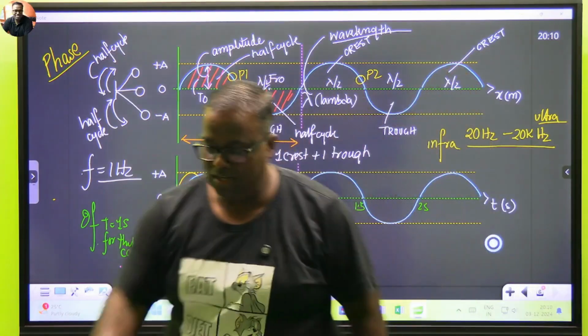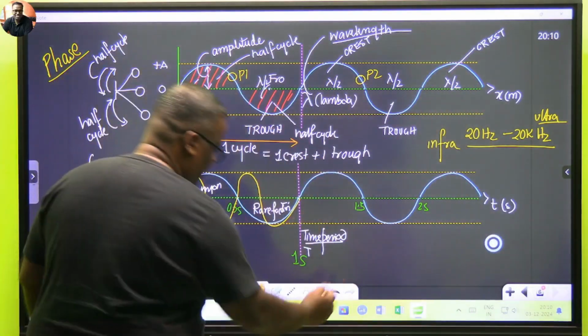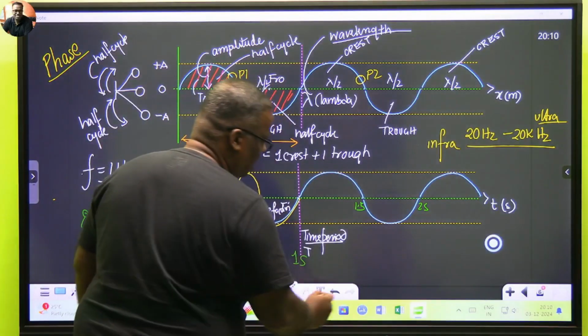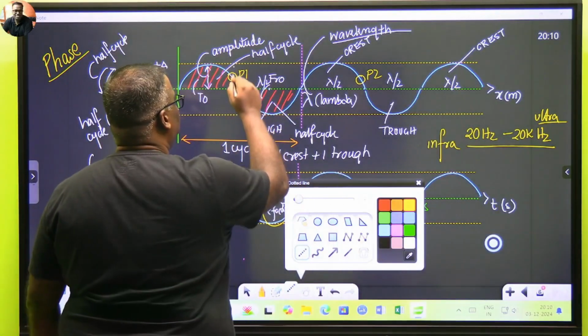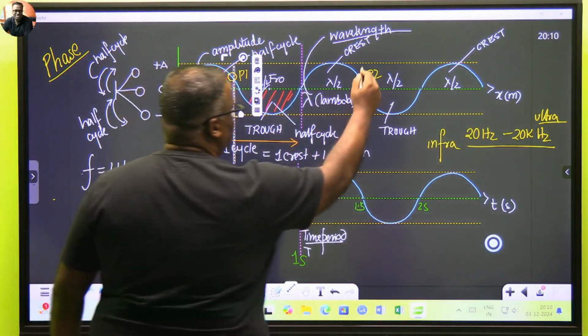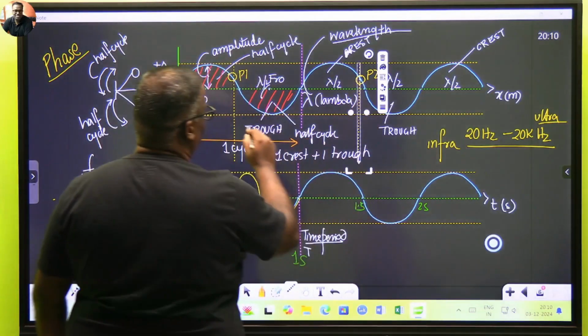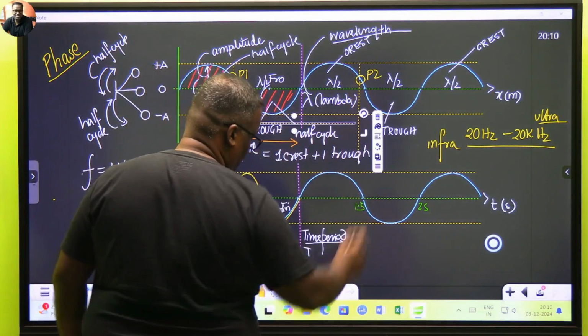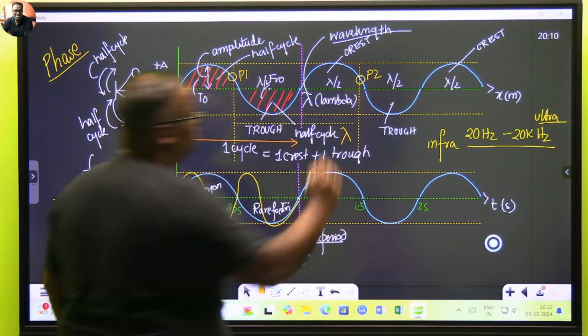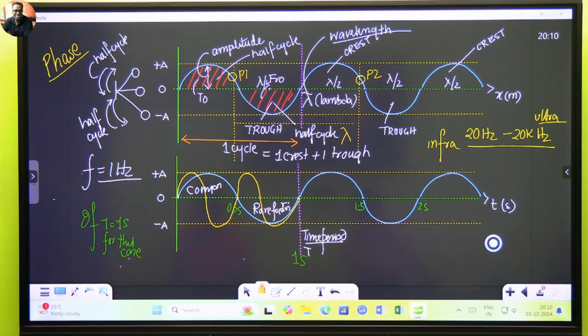Now, one observation that we will get, bear with me a little, I know you're cursing me, curse me. The distance between two points in phase can also be represented by lambda. This is also one wavelength.